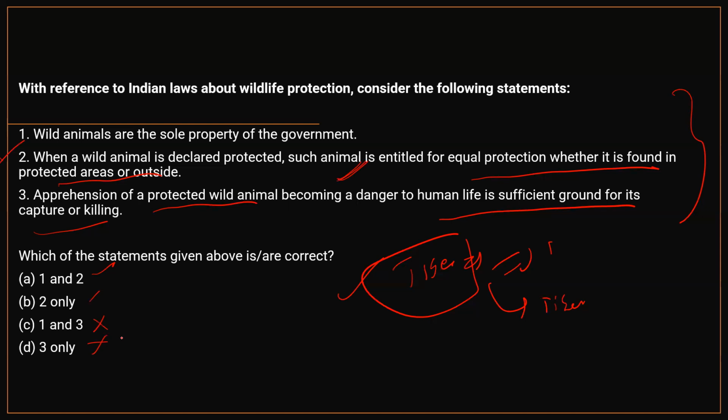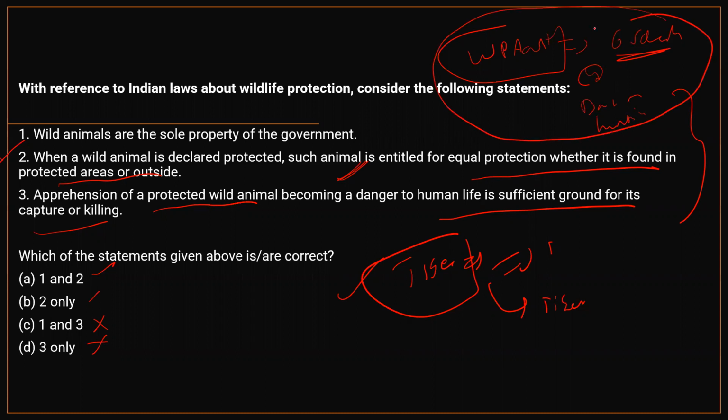Now see statement 1. Wild animals are the sole property of the government. Everyone would have read about the Wildlife Protection Act, and in that, we all know that there are 6 schedules. Of these schedules, except one schedule, the first 4 schedules deal with protection of animals. Moreover, there is a ban on hunting in India. So using all this knowledge, does statement 1 make sense or not? Obviously, statement 1 makes sense. Even though we are not 100% sure, we can attempt this question instead of leaving it. So if you think statement 1 is true using this knowledge, the answer is 1 and 2.